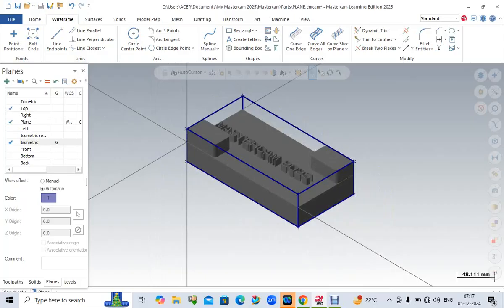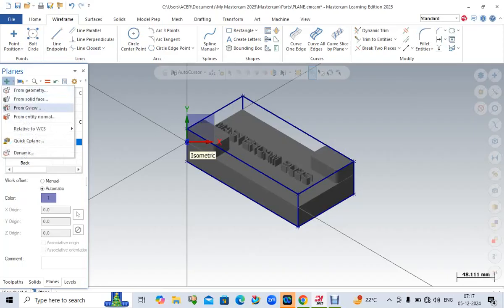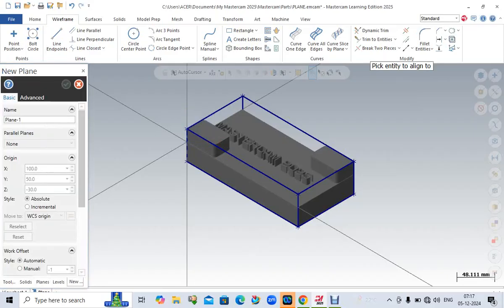Now we will create a new plane, go to dynamic and take this one. You can click it. Now you can move it in any direction as you like.